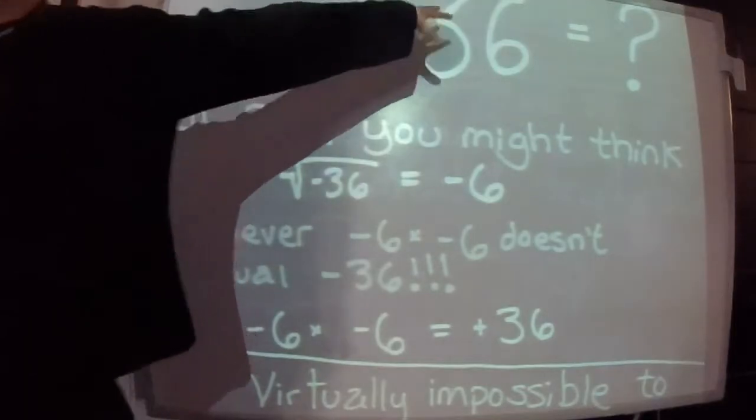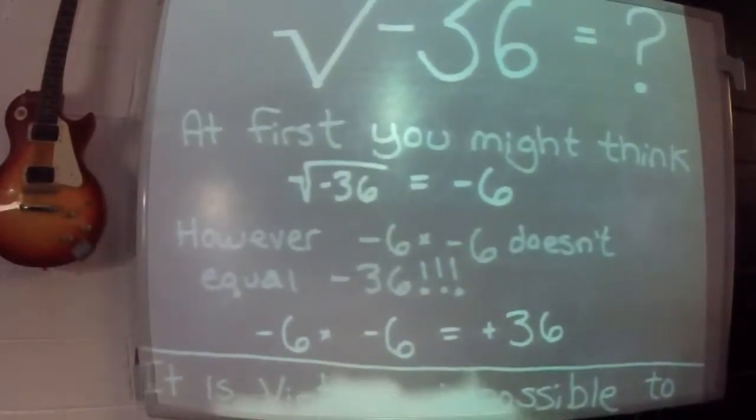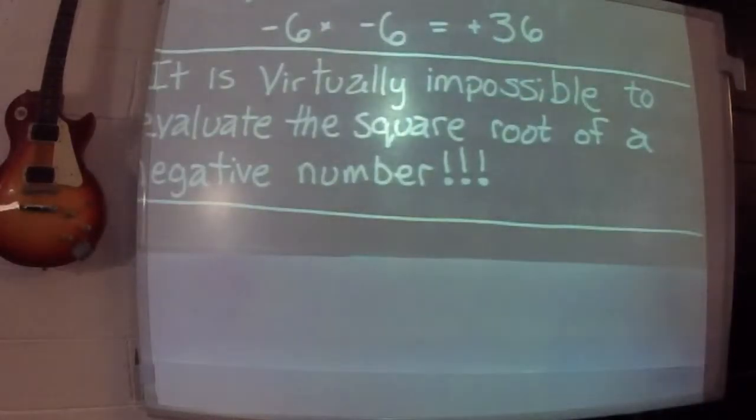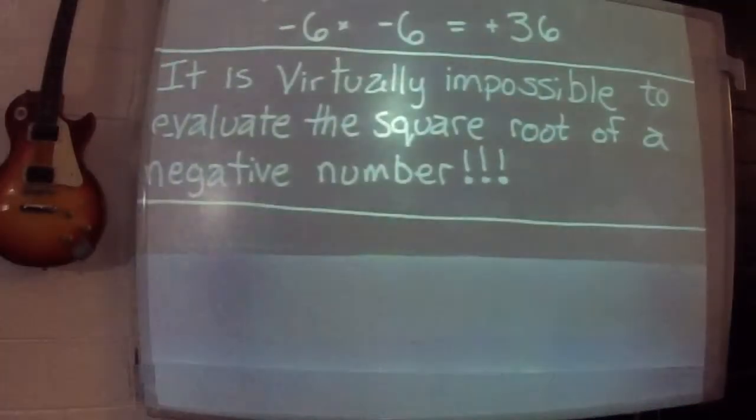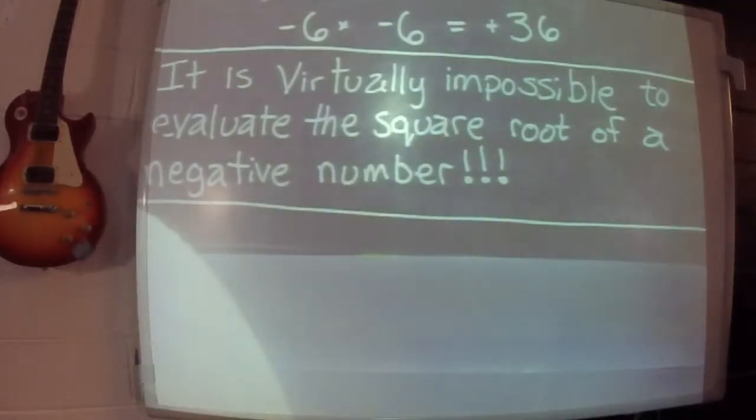It doesn't work. You cannot do a negative square root. So if you have the square root symbol and somebody tells you to do a negative number, what is the square root of a negative number? It is virtually impossible. If I said, what's the square root of negative 9?